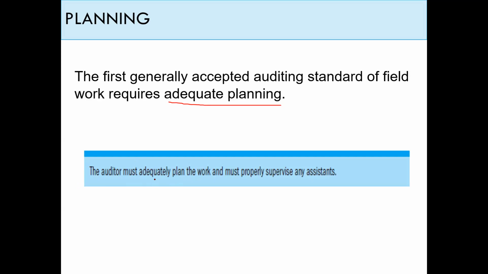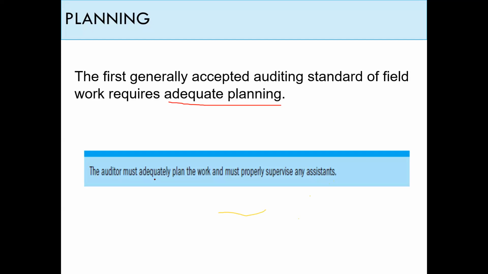We have to find out the qualifications needed. We have to find out the main audit procedures to be exercised. We have to know the sample size that is going to be selected, how this sample will be collected, and, at the end, the timing of doing the audit procedures.